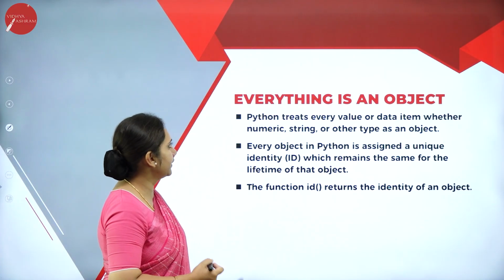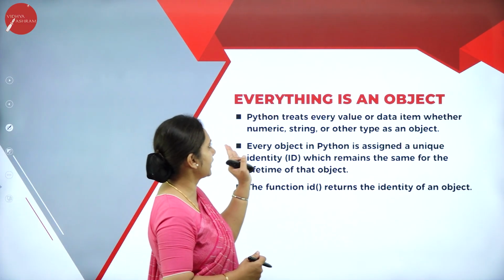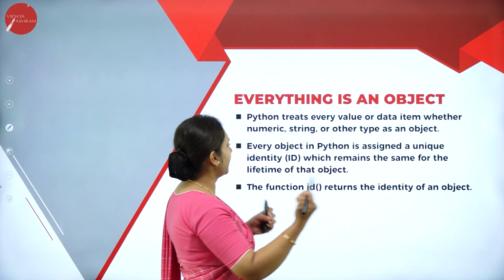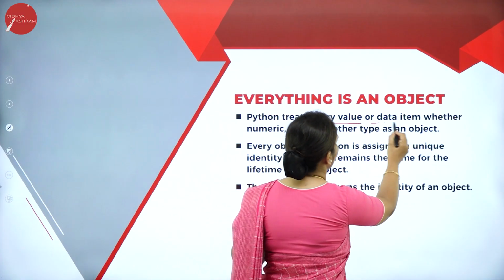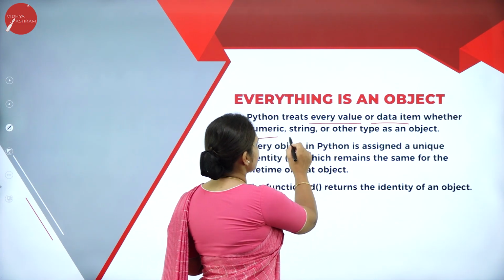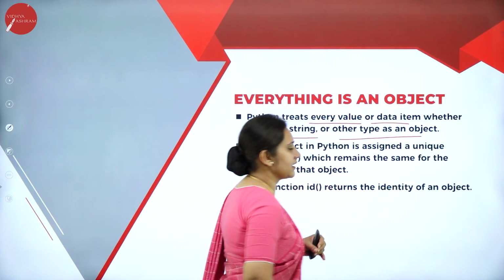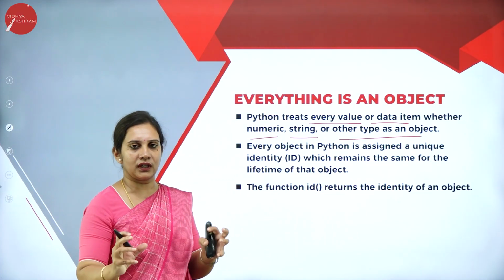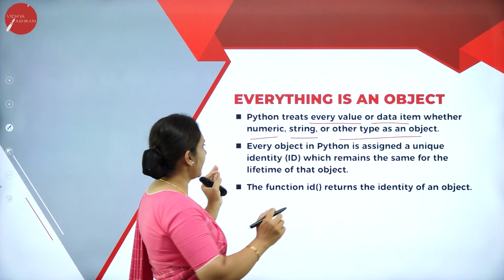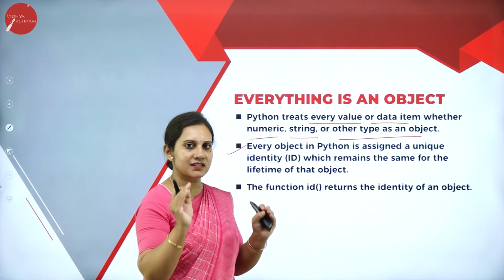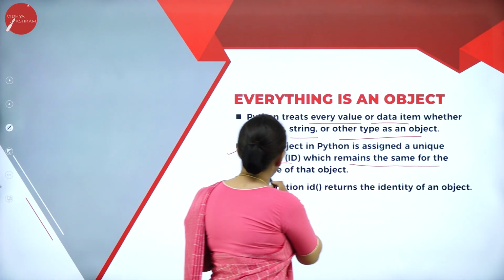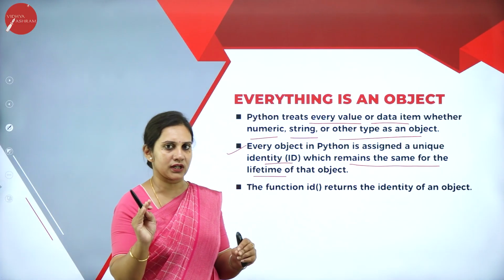Next we will learn that everything is an object. What exactly is an object? Python treats every value or data item, whether numeric, string or other type, as an object. Every object in Python is assigned a unique identity which remains the same for the lifetime of the object.